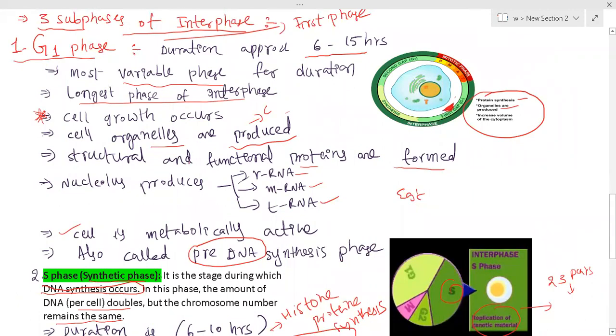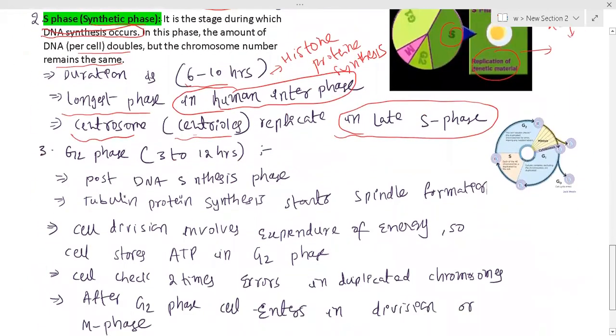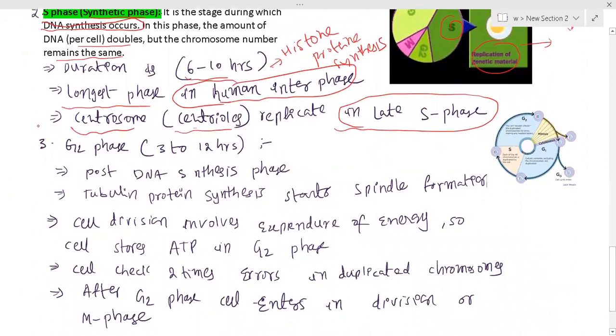So what is going to happen in G1 phase, and what kind of changes take place in S phase. And next, followed by the last phase of interphase is the G2 phase.